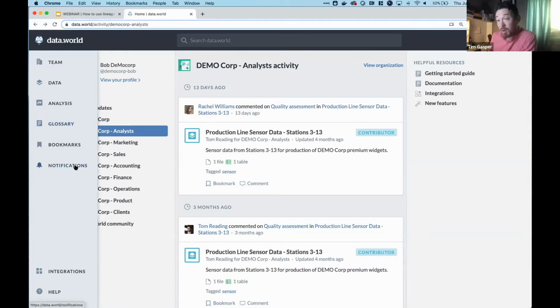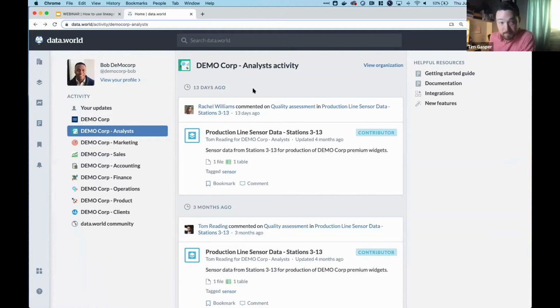And then obviously things like notifications, right? You want to know when people are requesting access to things, right? There's a whole agile governance aspect. You want to know when people are suggesting changes to things. And so that all has to do with notifications and workflow, which is integrated into data.world.